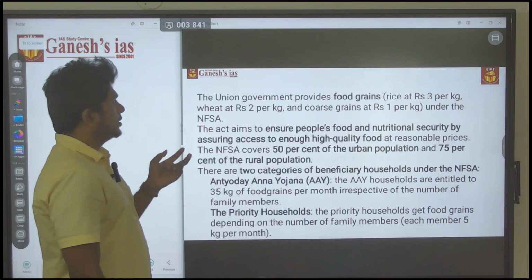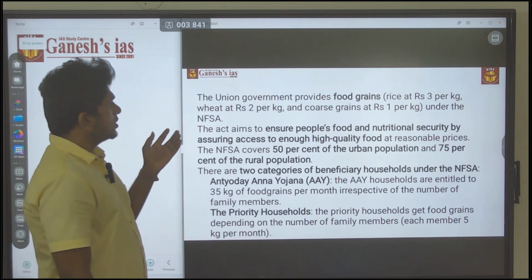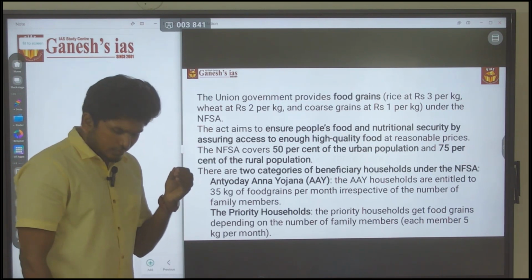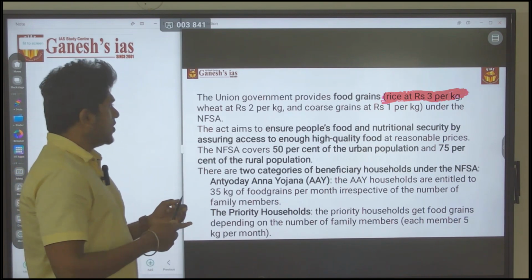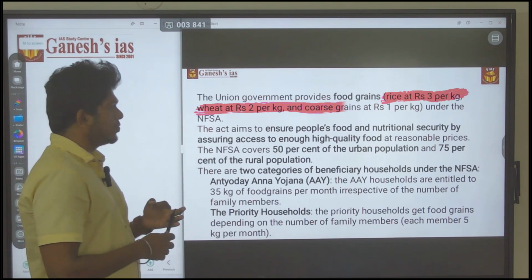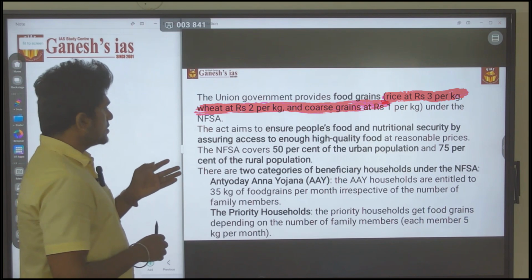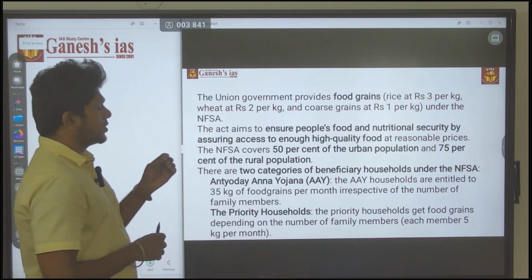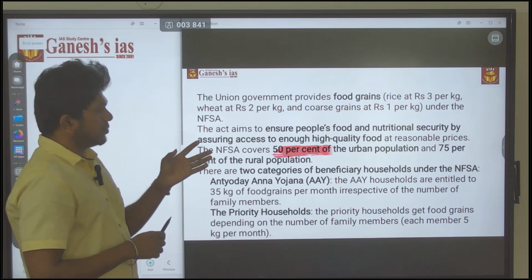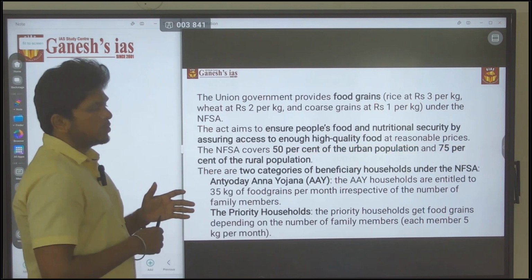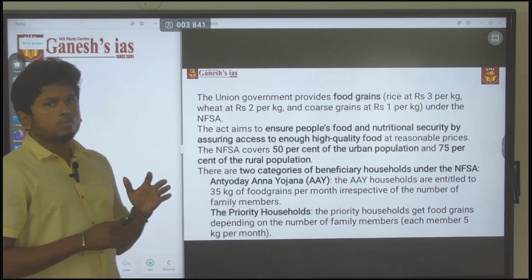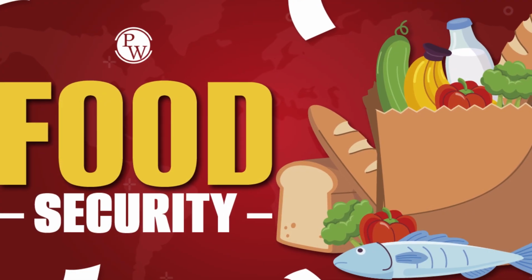Before that, it is all about the government providing food. The government is providing rice for 3 rupees, wheat for 2 rupees, and coarse grain for 1 rupee. The National Food Security Act covers around 50% of the urban people and 70% of the rural people. So it is all about providing food security to the people.